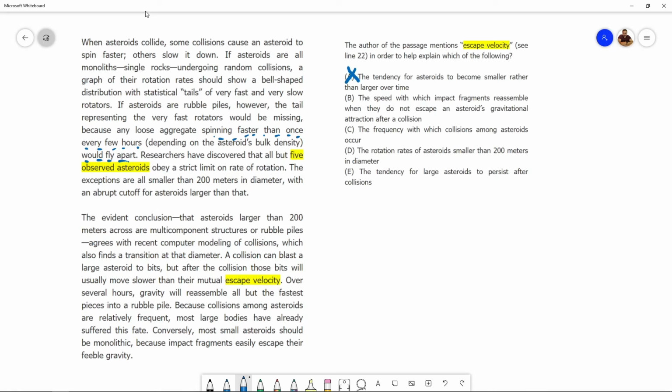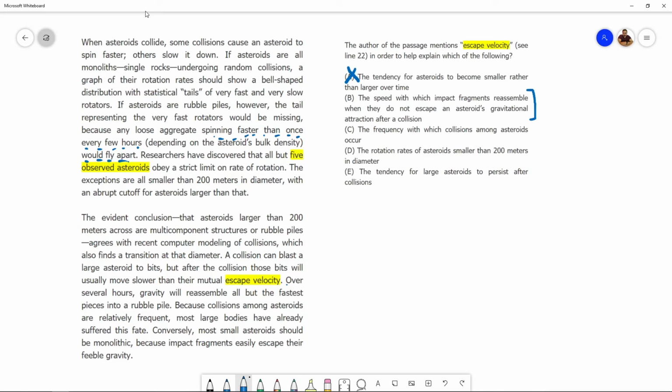B: The speed with which impact fragments reassemble when they do not escape an asteroid's gravitational attraction after a collision. What's this answer choice talking about? The speed with which the bits reassemble. So what do we know about that speed?